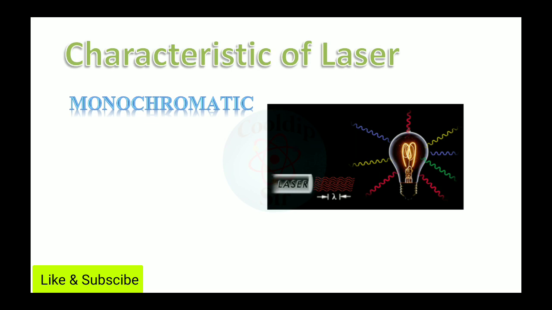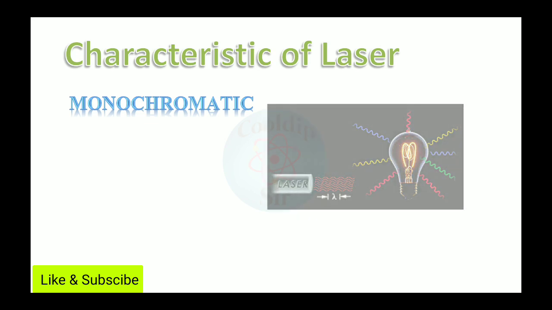Monochromatic means it must have only a single wavelength. It does not consist of various types of wavelengths. So laser light is monochromatic. It means the laser light consists of only a single color or single wavelength. This defines the characteristic that is monochromatic.